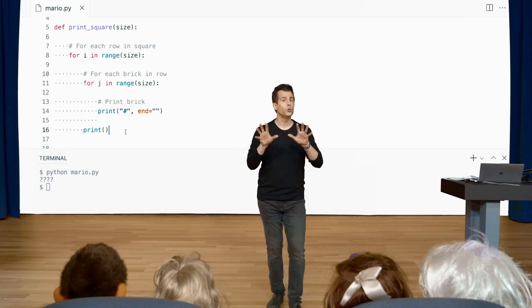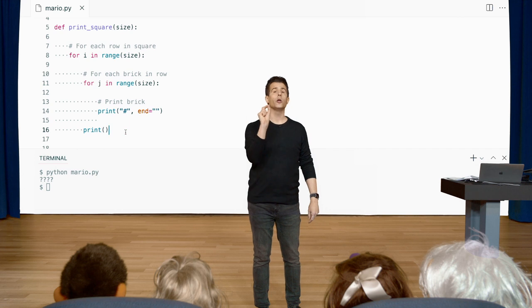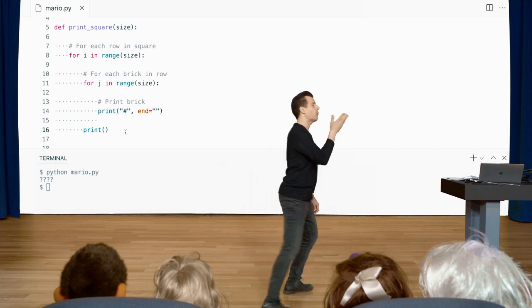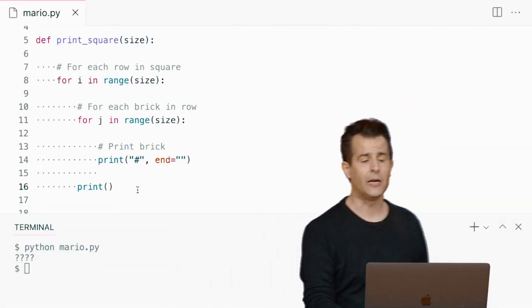Every time you finish a line, you have to add a new line at the end of it. So it prints a new line. Perfect. I don't want a new line after every brick. I only want to do that at the end of the row. And that's why my comments now are perhaps enlightening.